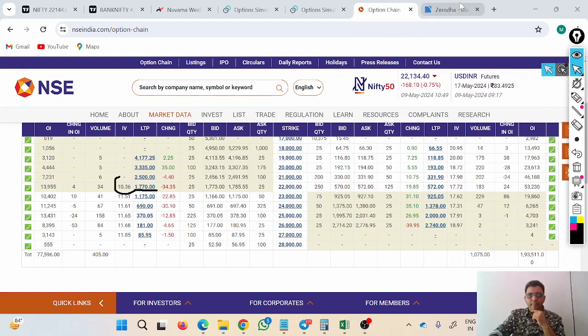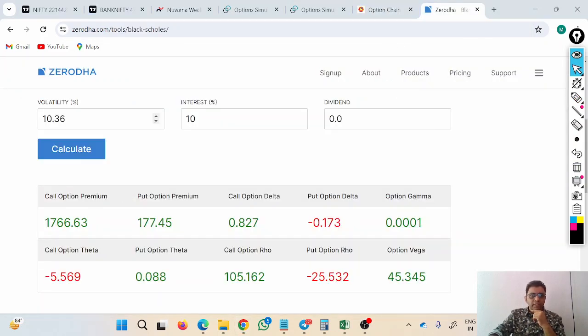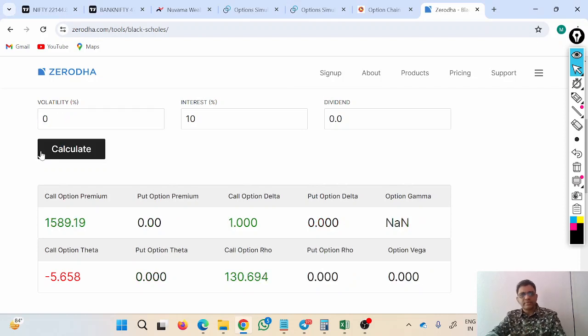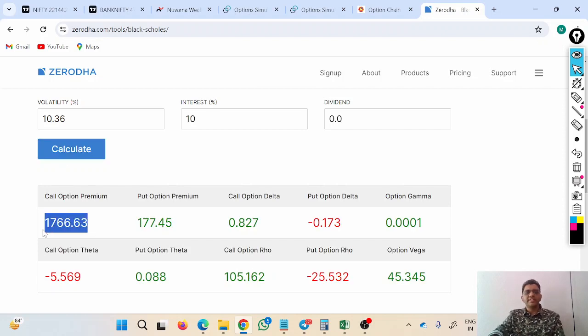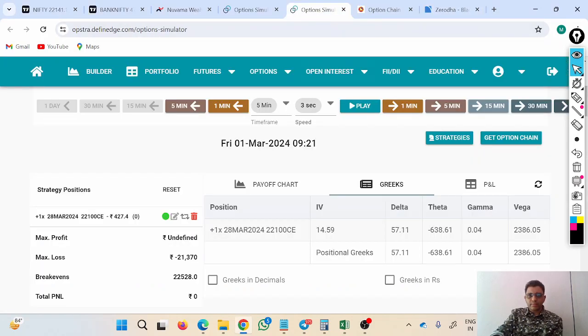So what I can say is that 1589 is the ready reckoner rate, or the mathematical rate, or the theoretical rate. But currently, due to volatility or due to fear factor, when I add this fear factor, this 1766 is the market rate. This is what we can identify and analyze. Now, with this, I can tell you, we can go ahead with the Vega.